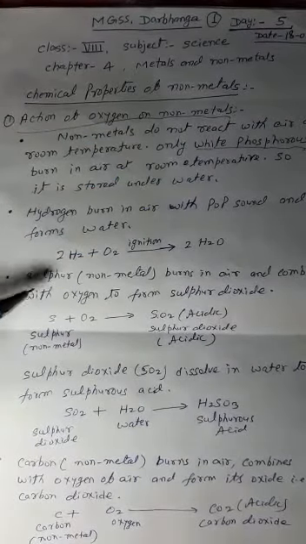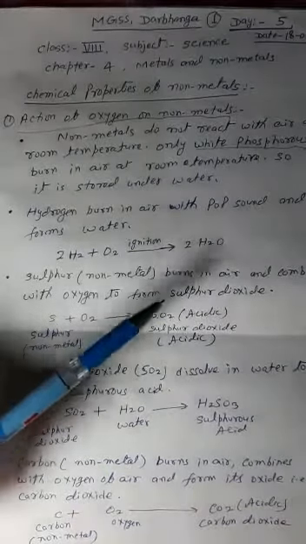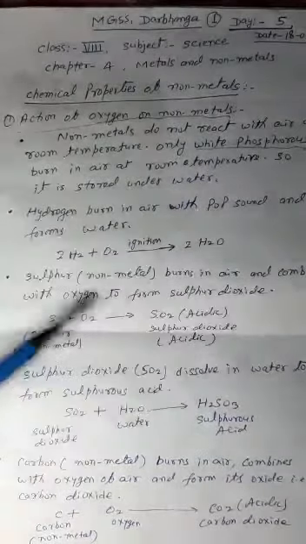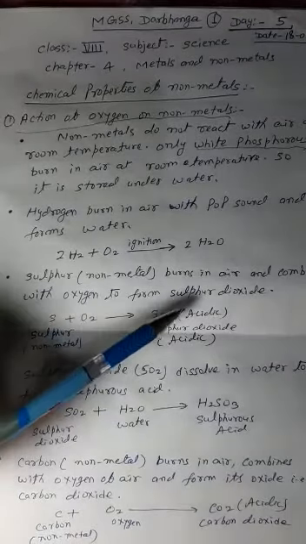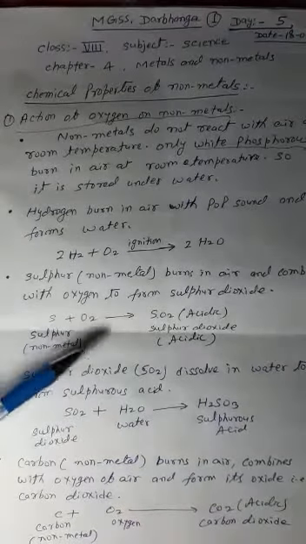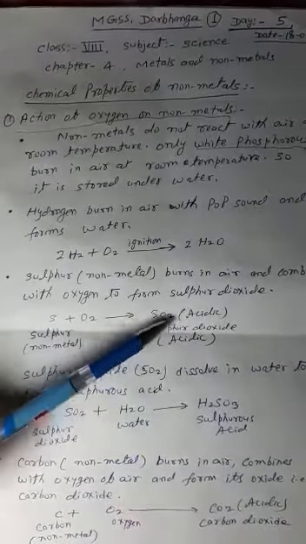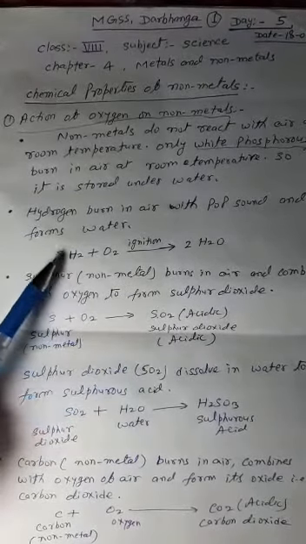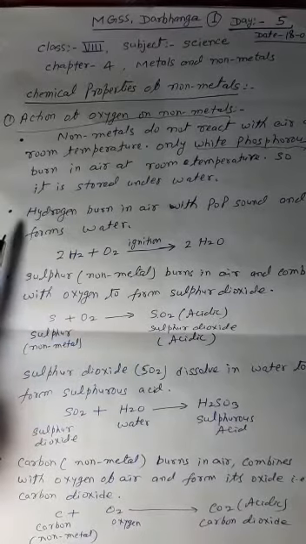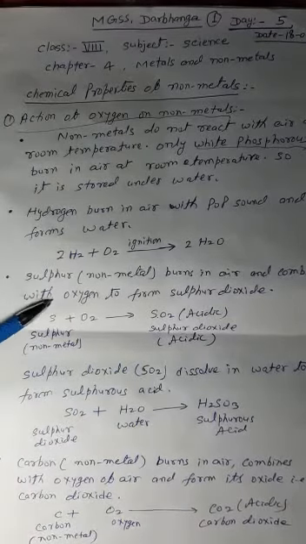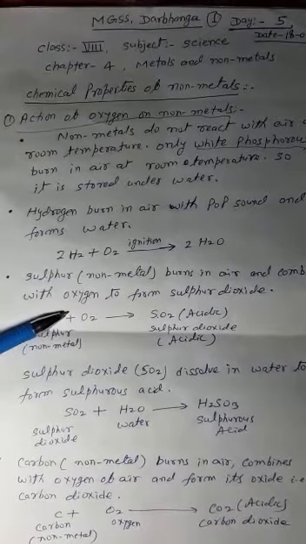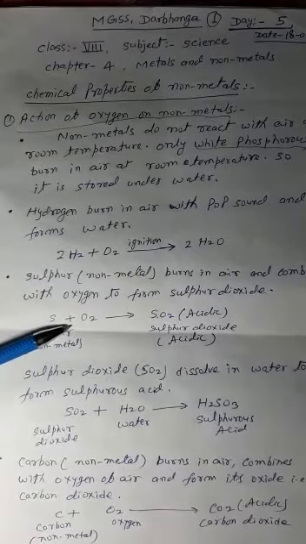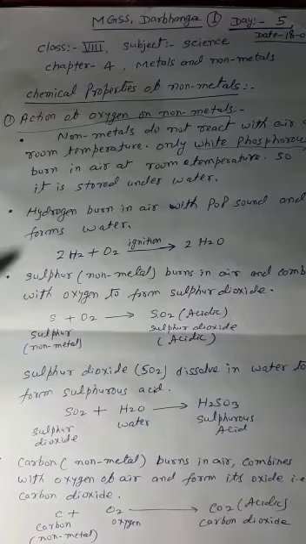Next is sulfur. Sulfur is also a non-metal. When sulfur burns in air, then it combines with oxygen and forms sulfur dioxide, S plus O2 gives SO2. The nature of SO2 is acidic. And one thing, when metals react with oxygen, they form their oxides, and the nature of these oxides is basic. And when non-metals react with oxygen, they form oxides, and the nature of the oxide is either acidic or neutral.